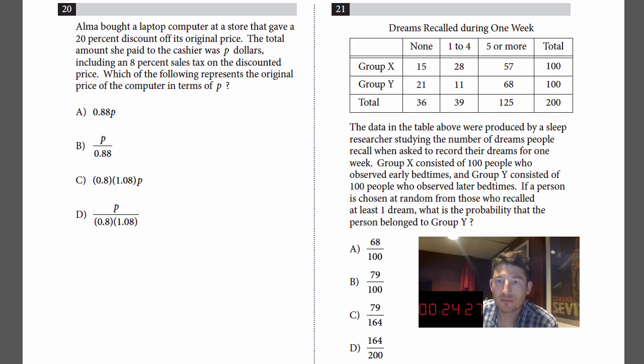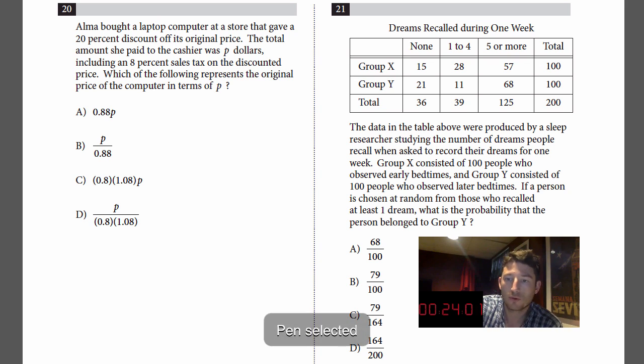The data in the table above were produced by a sleep researcher studying the number of dreams people recall when asked to record their dreams for 1 week. Group X consisted of 100 people who observed early bedtimes, and Group Y consisted of 100 people who observed later bedtimes. If a person is chosen at random from those who recalled at least one dream, what is the probability that the person belonged to Group Y?